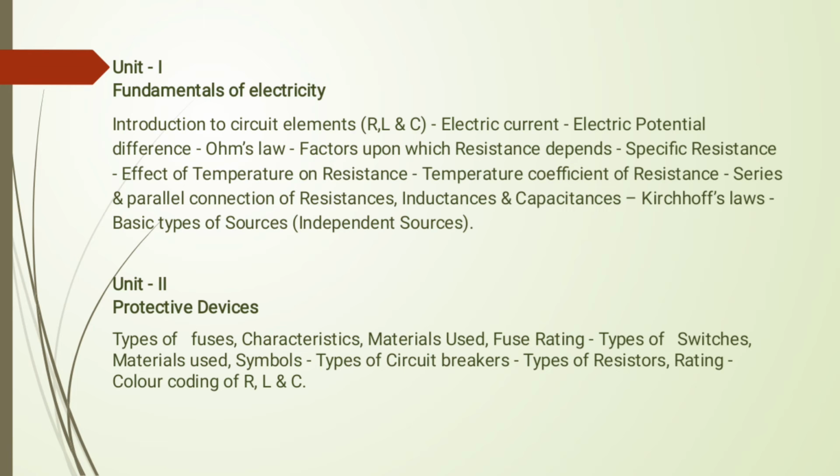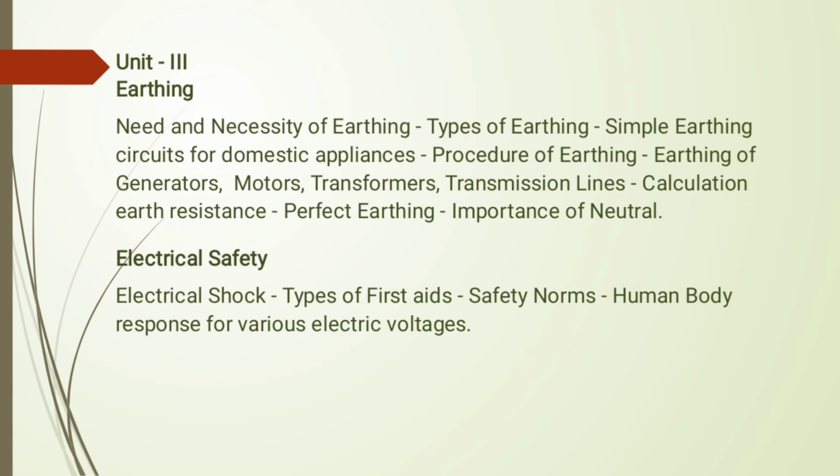Okay students, next we have to see the third unit. In the third unit, the topic in your syllabus is earthing. What is meant by earthing, the need and necessity of earthing we have to see. And we will see the types in further classes. What are the types of earthing? Simple earthing, circuits for domestic applications, procedure for earthing of generators, motors, transformers, transmission lines, calculations of earth resistance, perfect earthing, importance of neutral. We have to study the entire calculation of earth resistance. We need a little idea of the neutral.